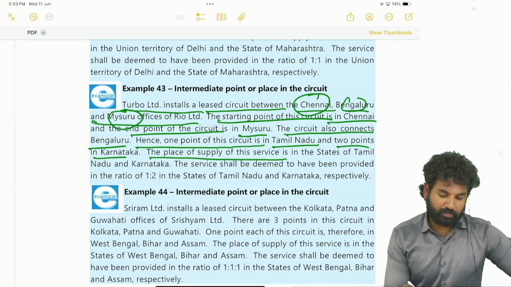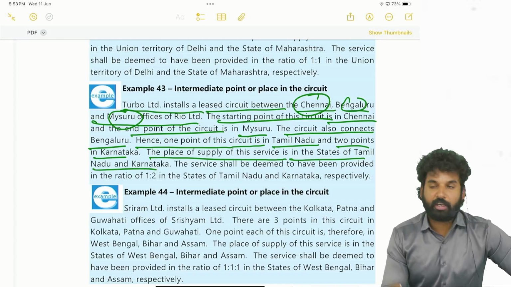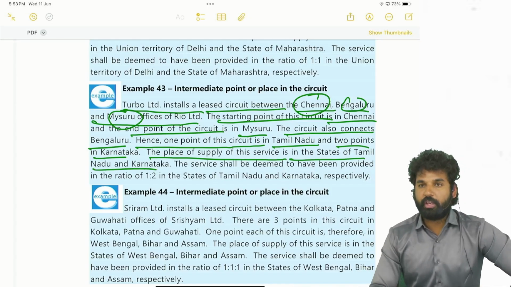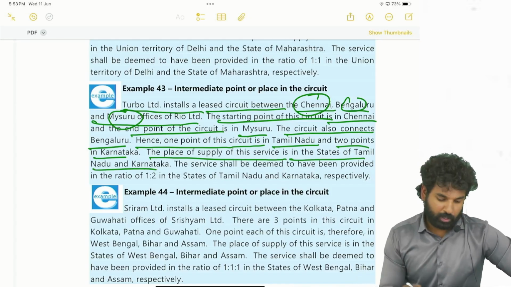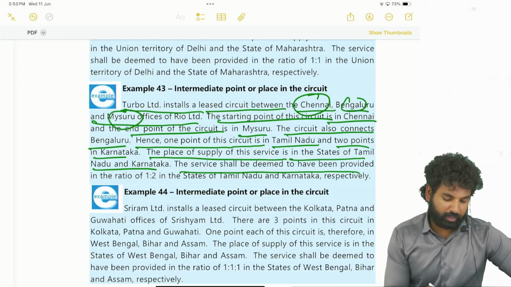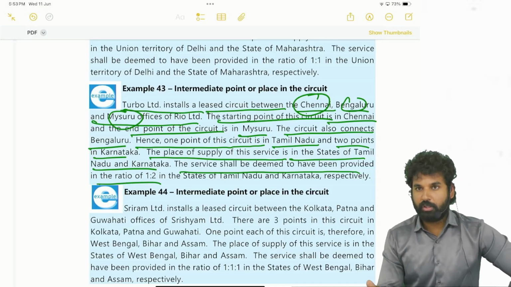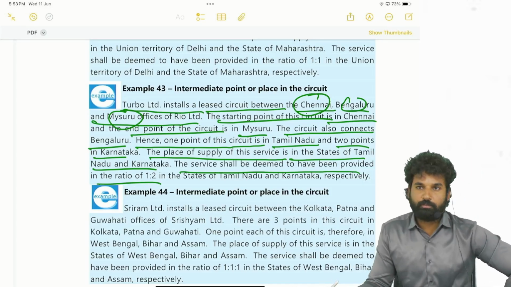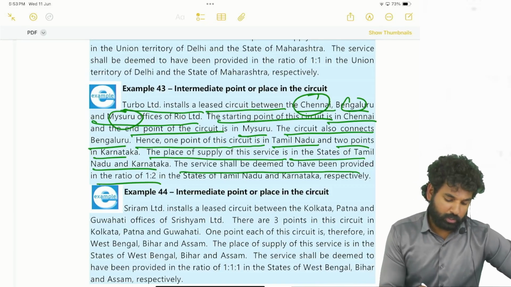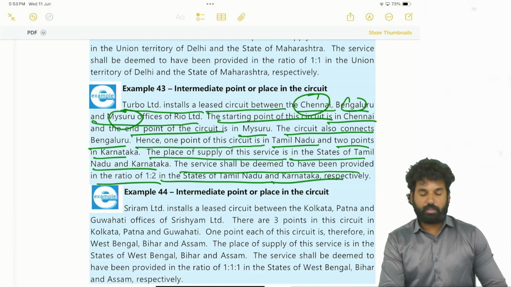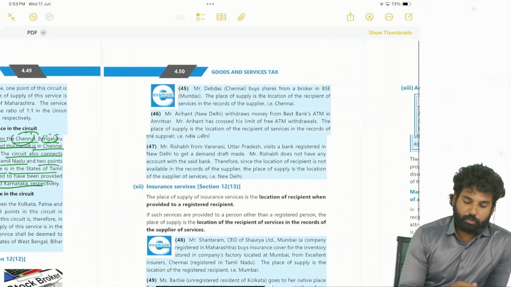The place of supply of this service is in the states of Tamil Nadu and Karnataka, because at these 2 locations the leased circuit is there. Service shall be deemed to have been provided in the ratio of 1:2 because the number is more in Karnataka. So in the states of Tamil Nadu and Karnataka respectively. So on a reasonable basis it has to be apportioned.